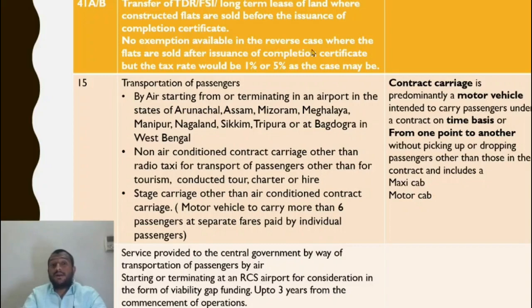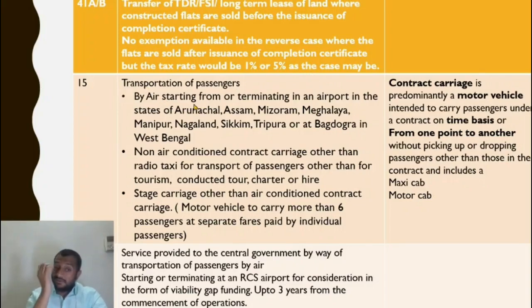No exemption is available where the flats are sold after the issuance of completion certificate. So if the flats are sold after issuance of completion certificate, then the TDR rate applicable would be 1% or 5%. Understood? 1% for affordable residential house and 5% for non-affordable ones.